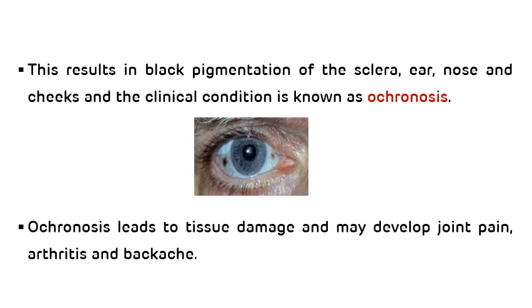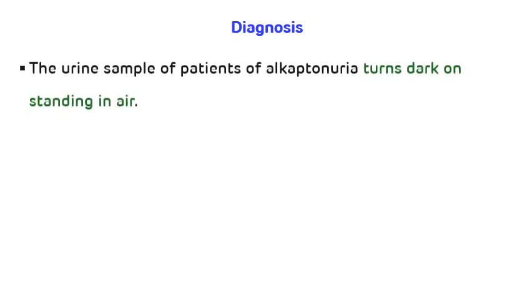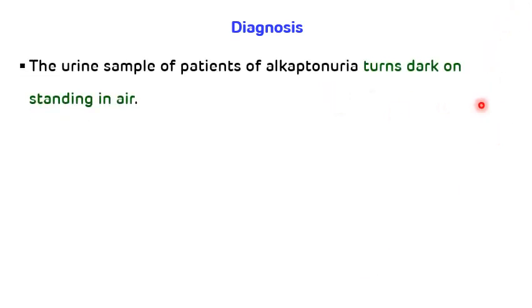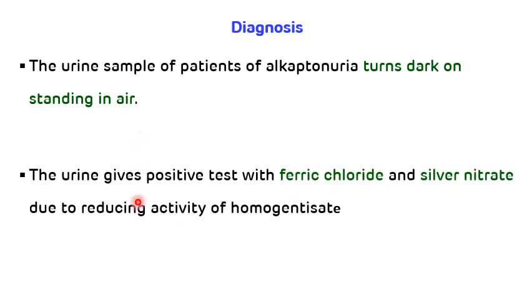Now let's see how to diagnose a case of alkaptonuria. So the first important thing that leads to the diagnosis is that urine of an alkaptonuria patient turns dark on standing in air, that is due to the oxidation of homogentisate to benzoquinone acetate. The second thing is that urine gives a positive test with ferric chloride and silver nitrate due to the reducing activity of homogentisate. So that is how you can diagnose a case of alkaptonuria.